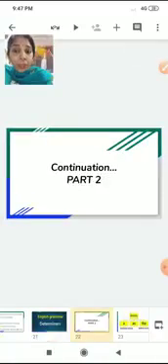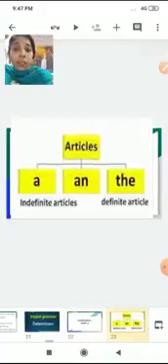In the previous lecture, we not only learnt about the definition, but we also learnt about one of its popular types. It is articles. Articles are of two types: indefinite articles and definite articles.